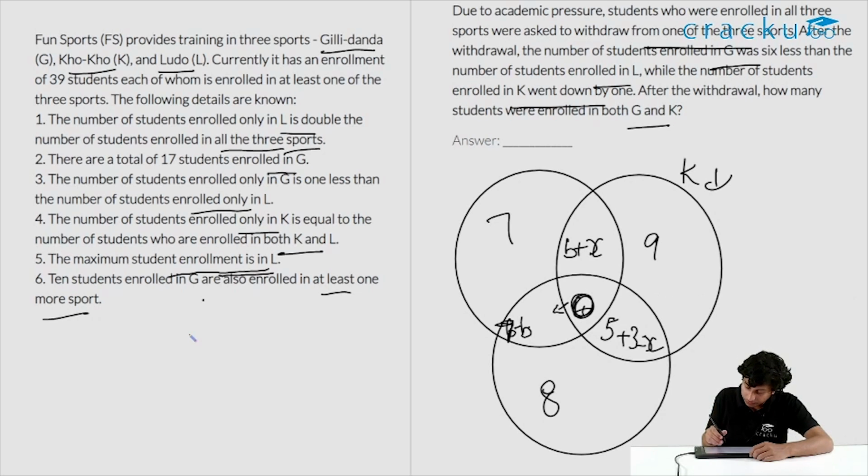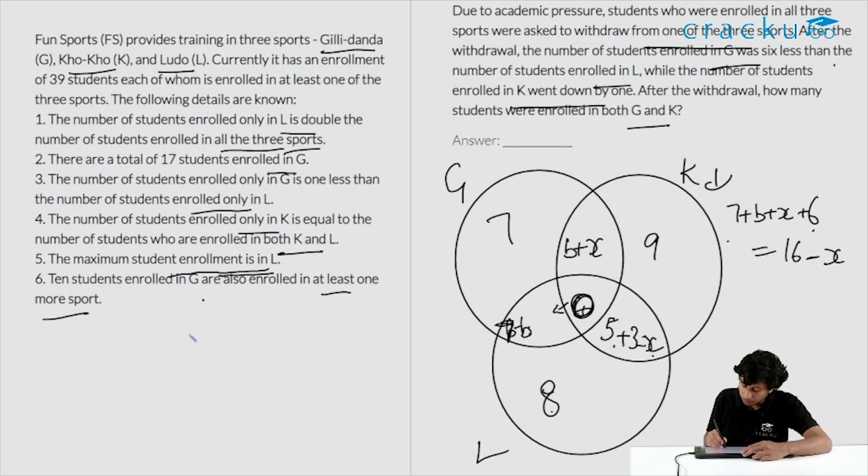What other information have they given? They have also given the information that the number of students enrolled in G was 6 less than the number of students enrolled in L. So this is G and this is L. So we have 7 plus B plus X, and these two will be the same either way, so they'll get cancelled. So this is 6 less. So let's add 6. This will be equal to 8 plus 8 minus X. That will be equal to 16 minus X.